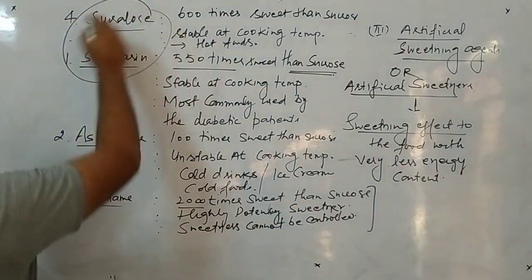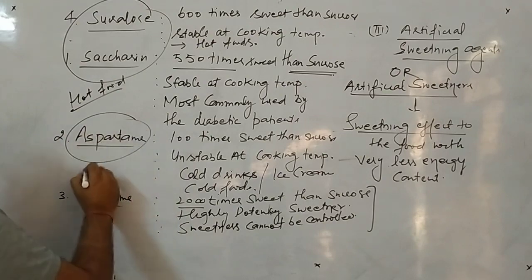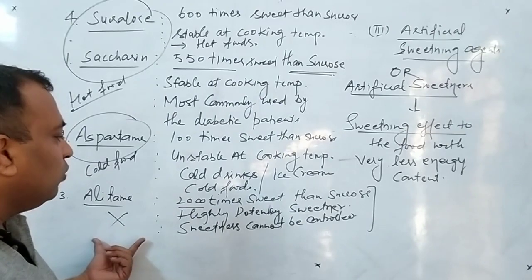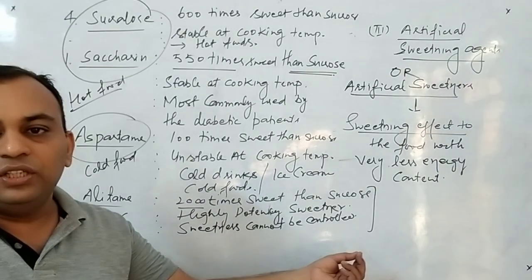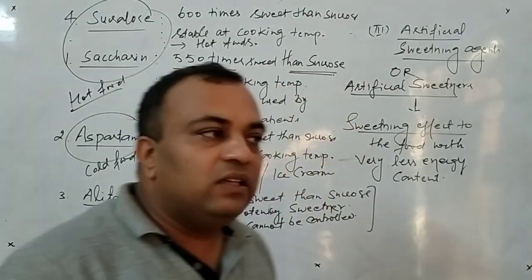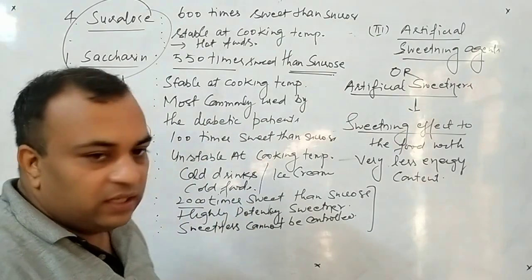This is for hot food, and this aspartame is for cold food, and this we cannot use for making that particular food, either cold food or hot food. The reason is clear to all of you. It is a high potential sweetener. So beta, we have done the first part, that is food additives, of which we have done three types: food preservative, antioxidant, and third, artificial sweetening agents.